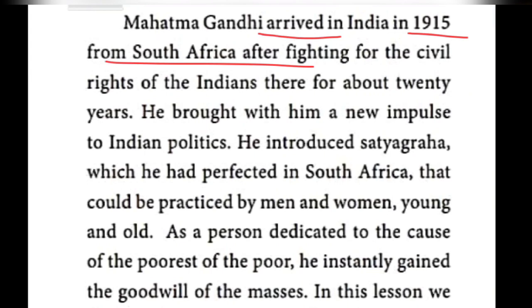Gandhiji spent nearly 20 years in South Africa. He fought for the civil rights of the Indians. Then he brought with him a new impulse. What does impulse mean? Impact, an impact on Indian politics.